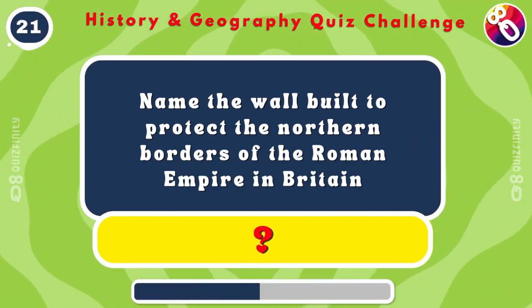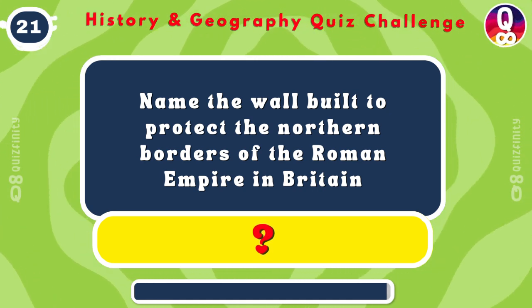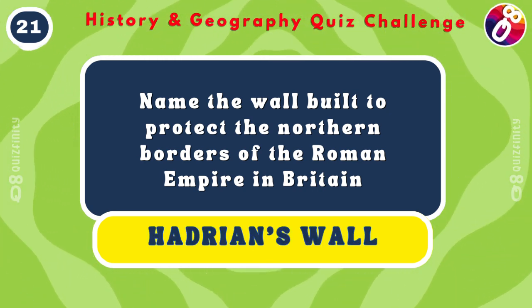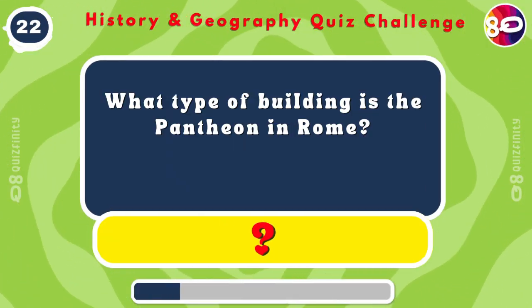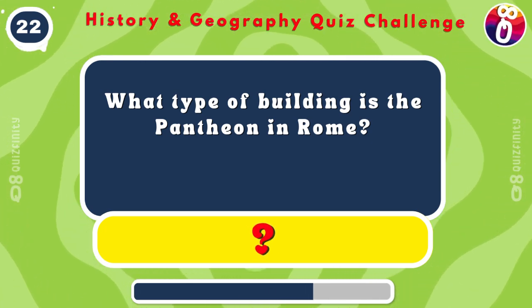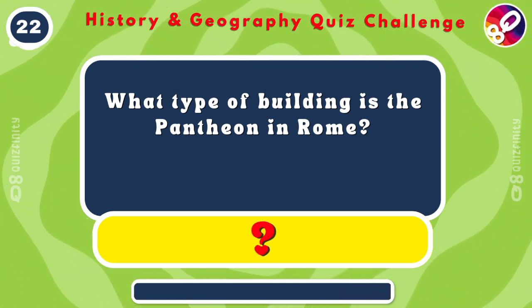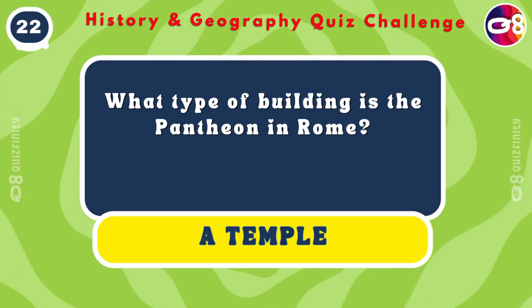Name the wall built to protect the northern borders of the Roman Empire in Britain. Hadrian's Wall. Romans knew how to build walls. What type of building is the Pantheon in Rome? A temple.